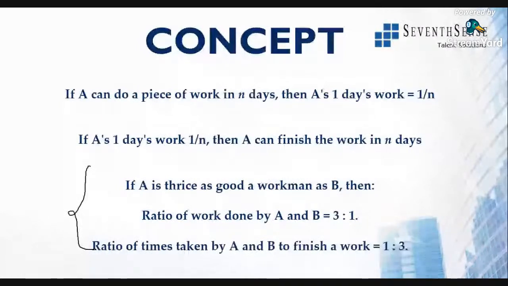Clear? So if they ask anything such as A is thrice as good a workman as B, what is the meaning? This means A completes 3 parts of the work. For example, say A eats 3 apples while B eats 1 apple.